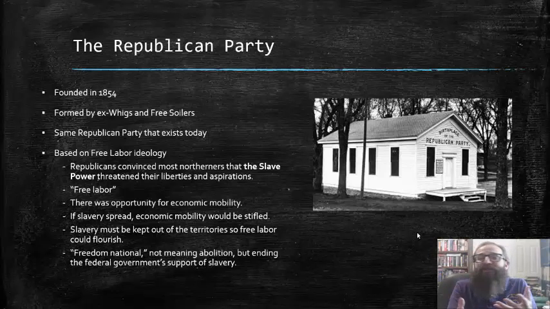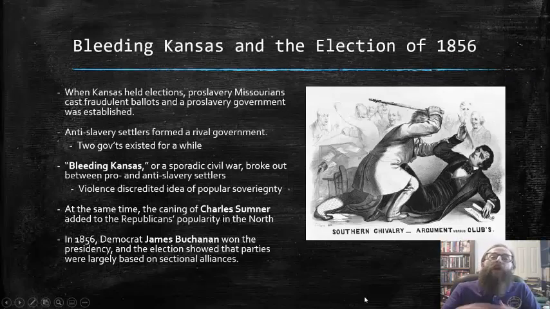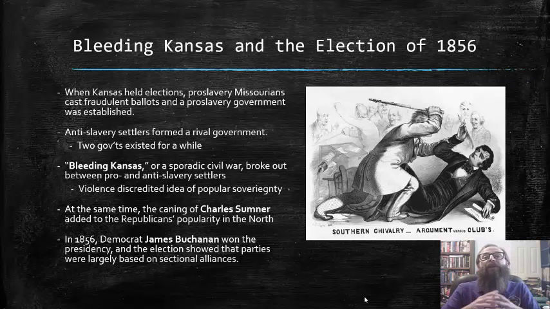And they developed this idea called Freedom National, which did not mean abolition, but it meant ending the federal government's support of slavery itself. The year 1856 proved to be crucial for the rise in popularity of the Republican Party and the increase in tensions that would ultimately result in civil war just 5 years later.